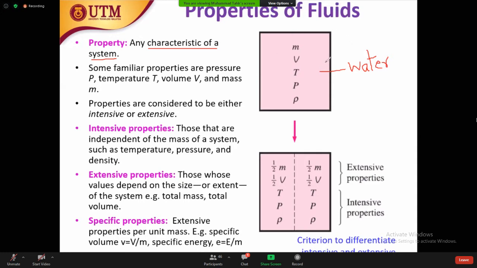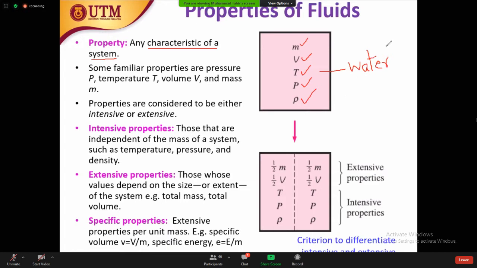What are the properties of this water? For example, this water has mass, volume, temperature, pressure, and then density. Maybe because this is static, all these properties can exist at any time. So we can say all these are the properties of a system, and that system has a fluid.